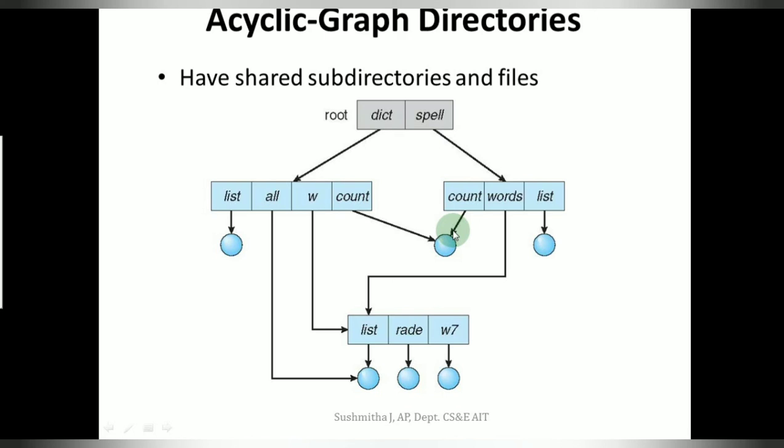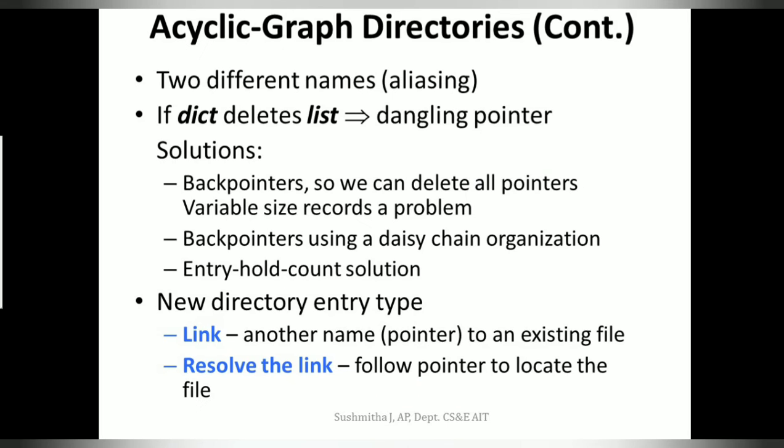Now if the file has multiple absolute paths, there could be an issue with dangling pointers. To resolve that, we can use back pointers. What is the issue that happens with link pointers?